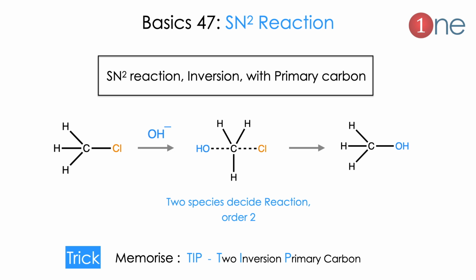Next basic is the SN2 reaction, which is opposite to SN1 reaction, where two species participate in the rate determining step. Here the methyl chloride is attacked by OH-, which forms the two species transition state to form methyl alcohol. Here two species decide the reaction, hence the order is 2. So SN2 reaction normally comes with inversion because of the backside attack, and normally occurs in the primary carbon, which is easy to memorize as a tip. Tip means SN2, inversion and primary carbon.